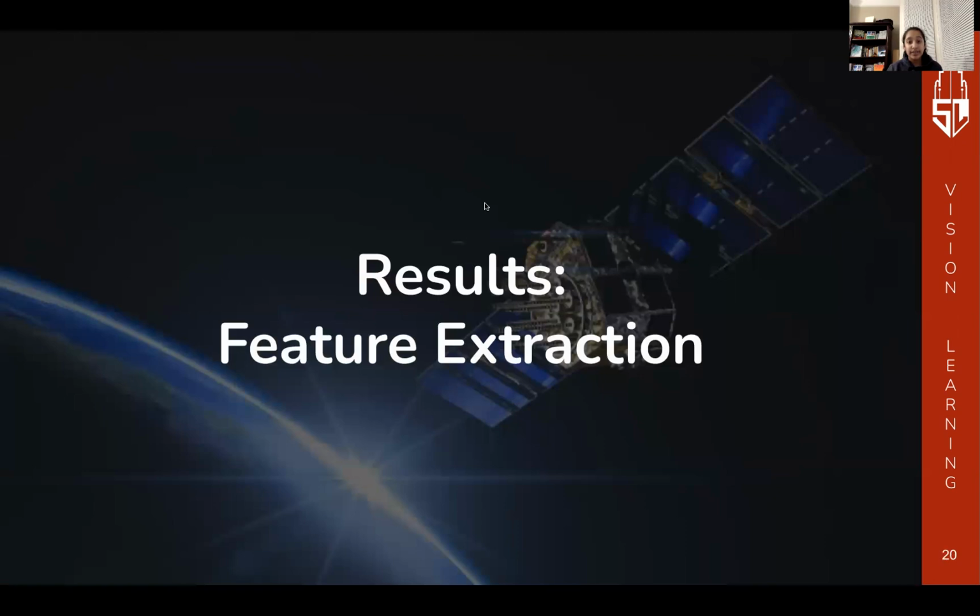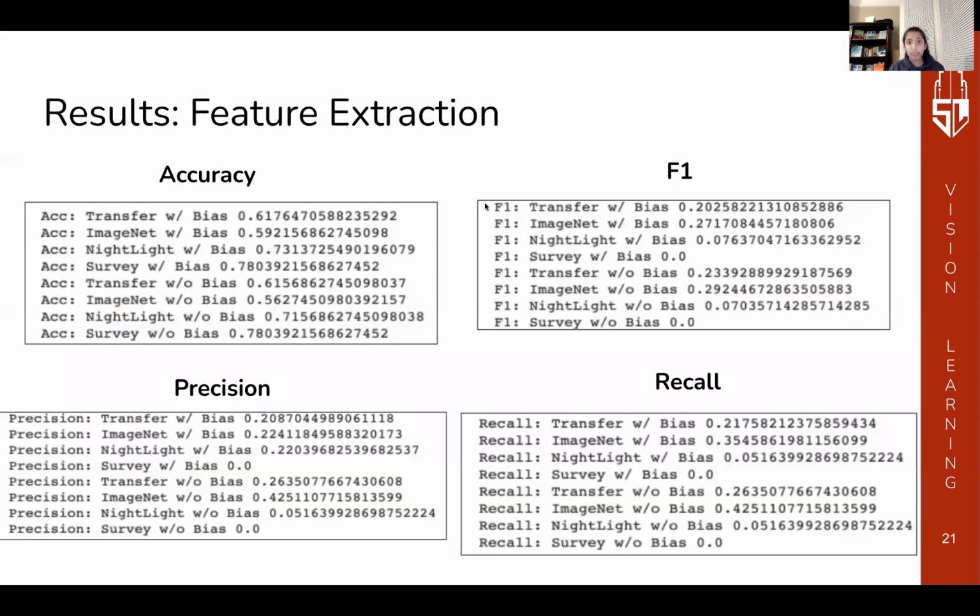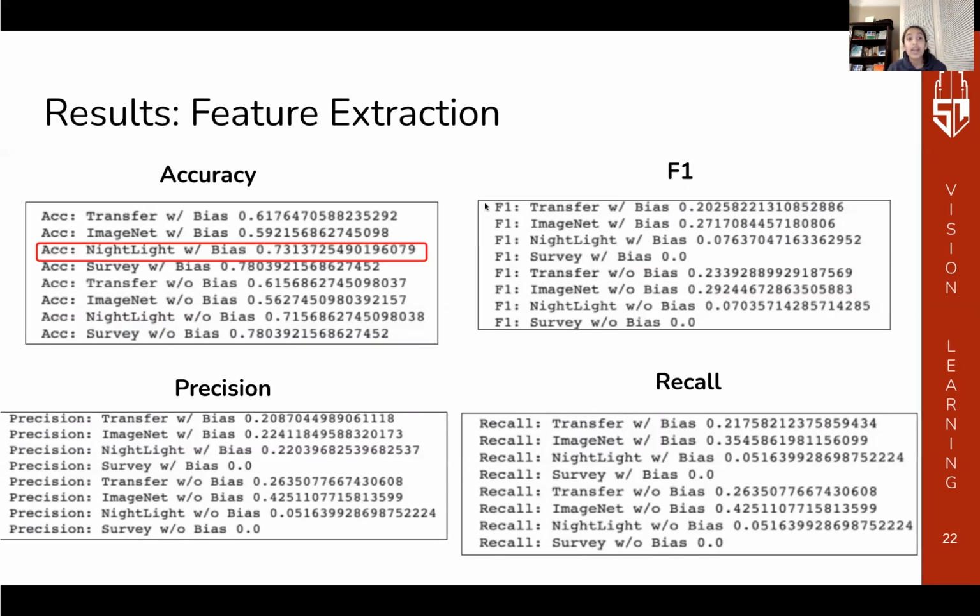After applying the cross-validation techniques to our feature selection methods, we were able to obtain the following metric outputs for each of the 4 features with and without bias as a factor. However, we found that across each feature, the metrics were varying, making it hard to come to a definite conclusion. For example, the nightlight feature with bias had the highest accuracy of 73%, apart from the survey data.